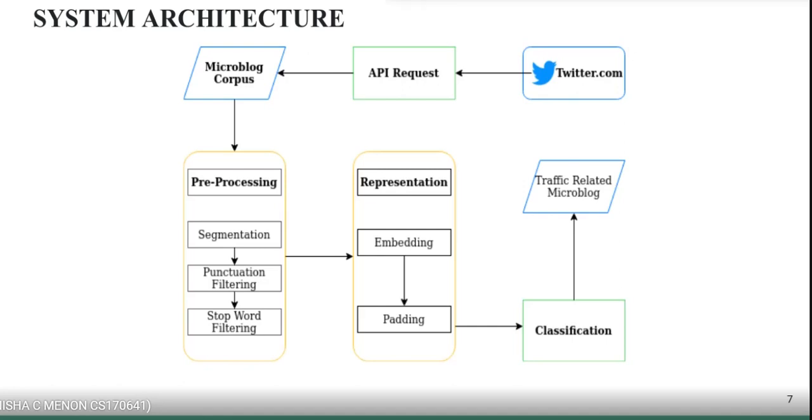Hello, I'm Kadeeja BH, NSS17CS032. Now let's move on to the system architecture. First and foremost, as the diagram depicts, we will be extracting tweets from Twitter using Twitter API requests, and then the collected tweets will undergo pre-processing where emojis, punctuations, and stop words are removed. Next, we head on to the representation where word embedding and padding take place. Afterwards, onto the classification where it is passed onto the 5-layered CNN model, and finally the traffic-related tweets are captured.